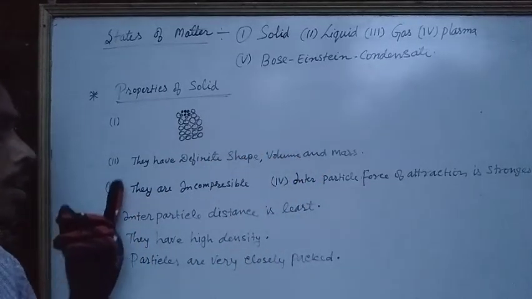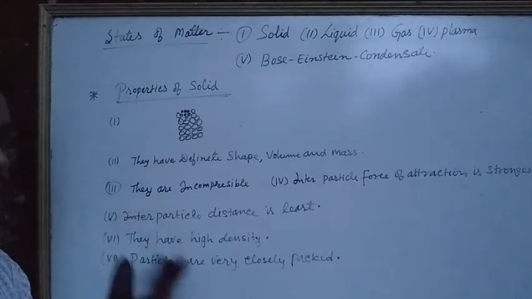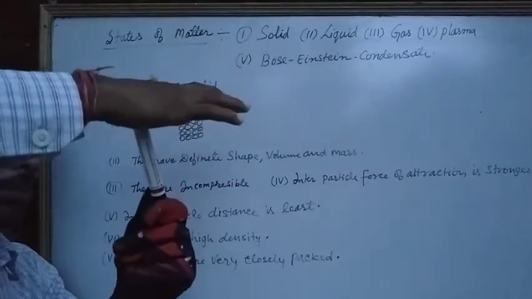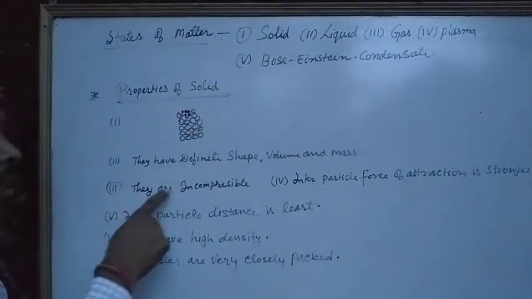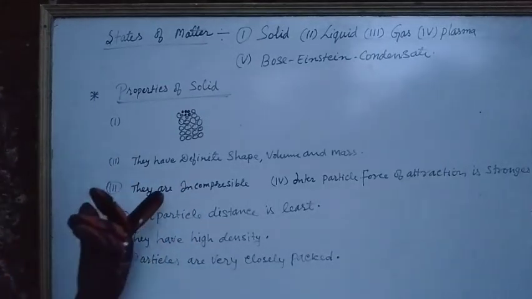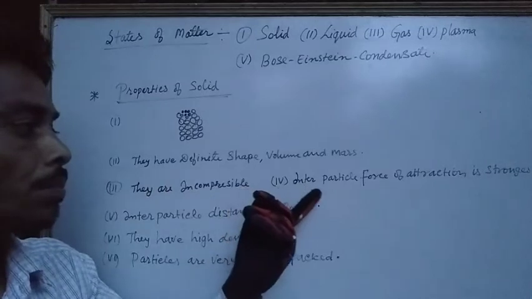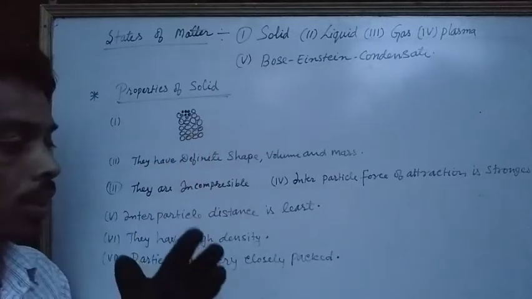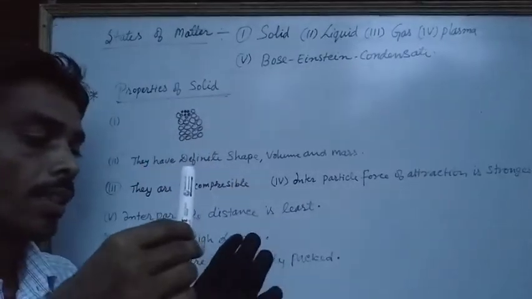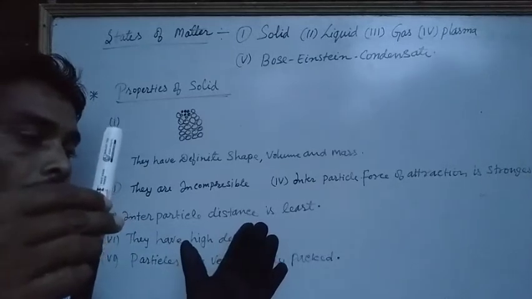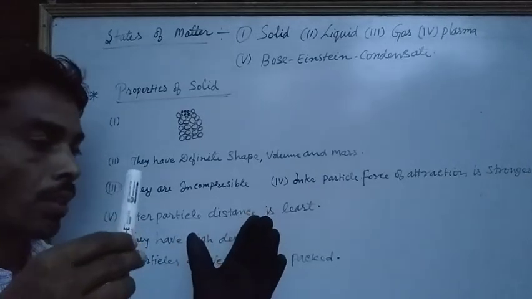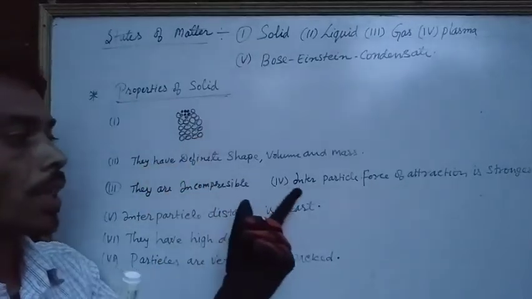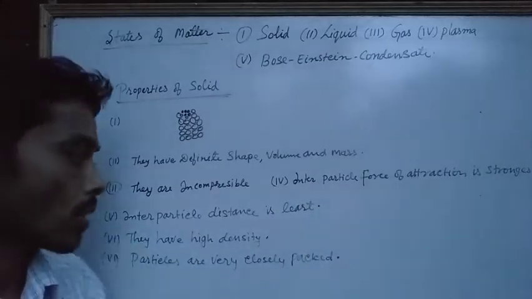They have definite mass and are very close to each other. Therefore, when we press, it is incompressible. If they are incompressible, then interparticle force of attraction is strongest. Since they are very close to each other, as we bring the magnet closer, they attract each other. When we move it far, they attract very least. Similarly, the particles are very close, because of that interparticle force of attraction is strongest here.